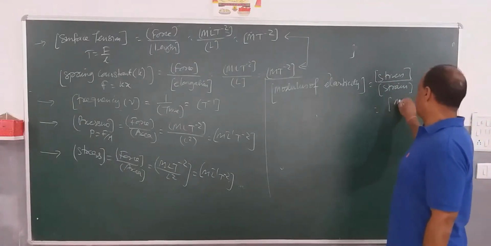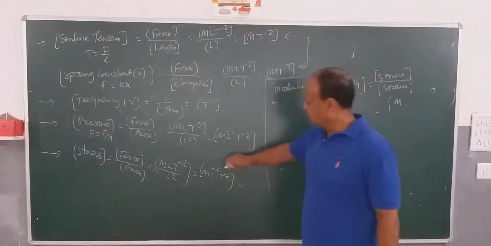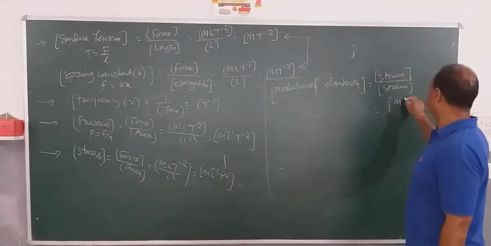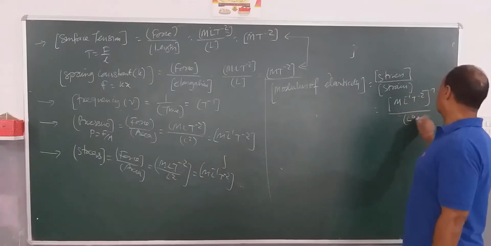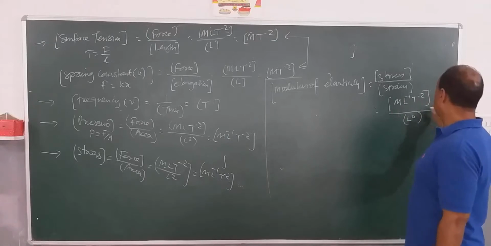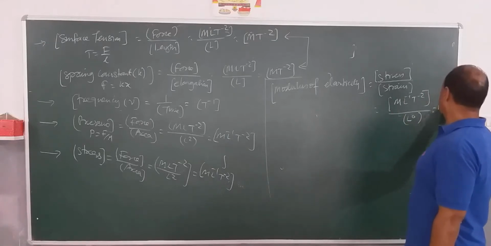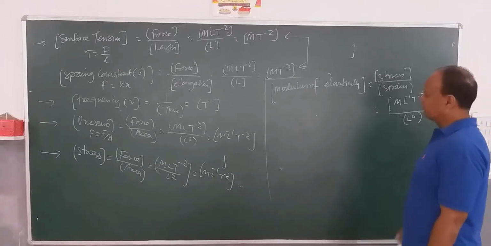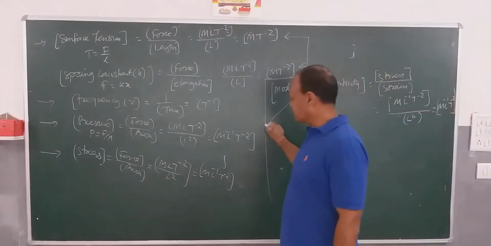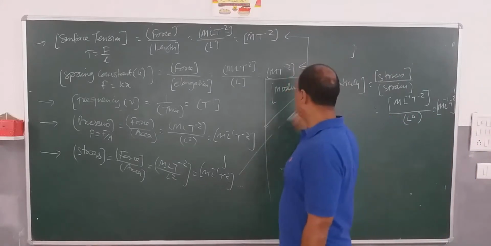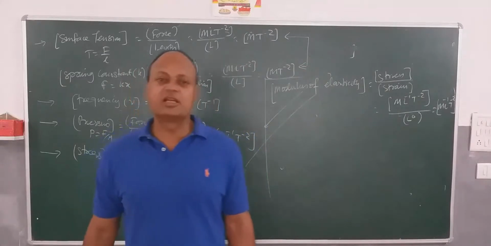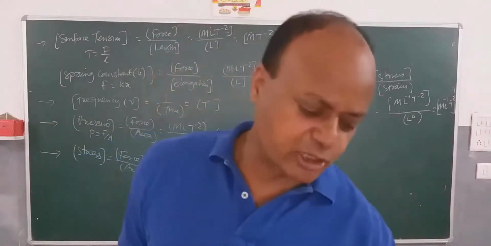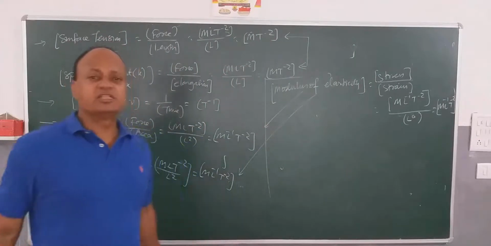Stress is M L to the power minus 1 T to the power minus 2. Strain is L to the power 0. So it is M L to the power minus 1 T to the power minus 2. So we can say that modulus of elasticity, stress and pressure, they have the same dimensional formulas. So we are coming across a lot of physical quantities which are dimensionally the same.